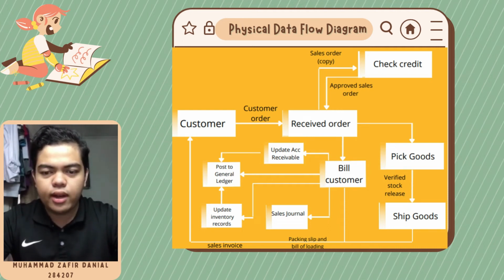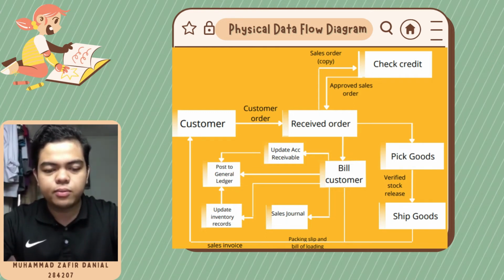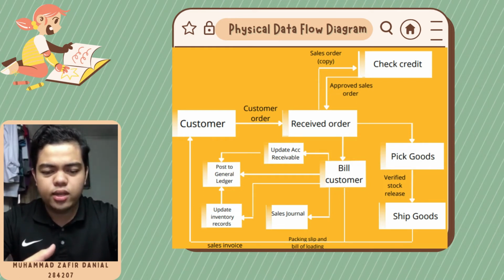Before they ship the goods, they have to verify stock release. Verified stock release means they have to check whether the stock requested by the customer is available or sufficient for the customer. Once the process is completed, they will then have to ship the goods. The company will include the packing slip, the bill of lading, and also the sales invoice to the customer. So that is all for the physical data flow diagram.